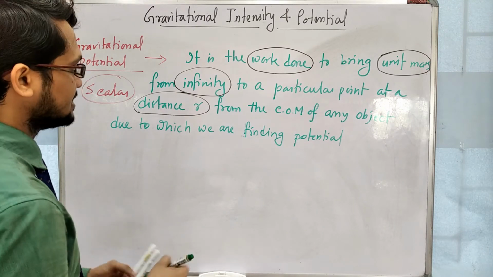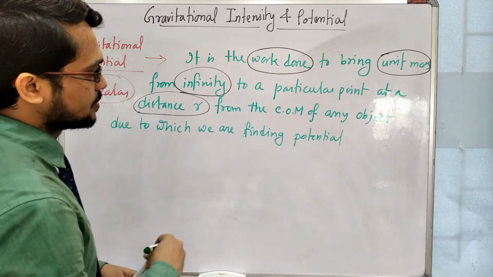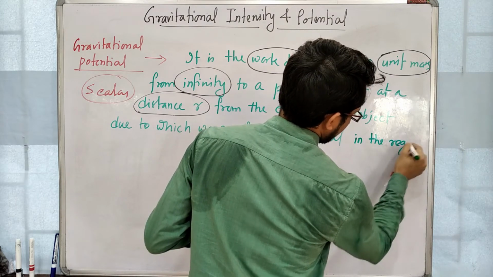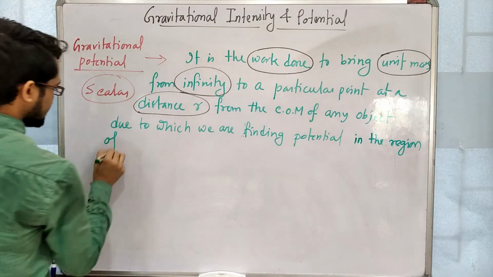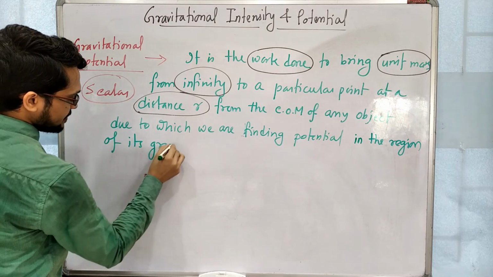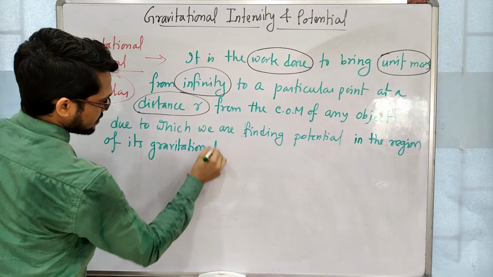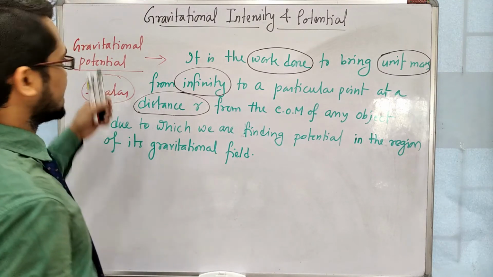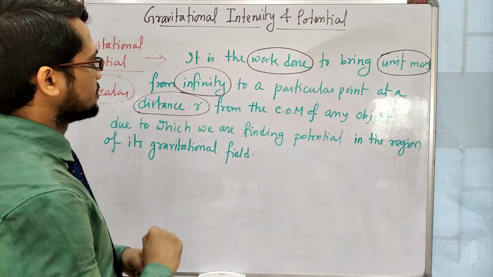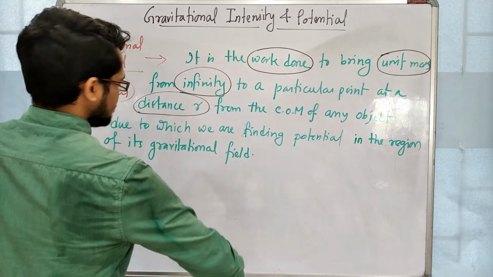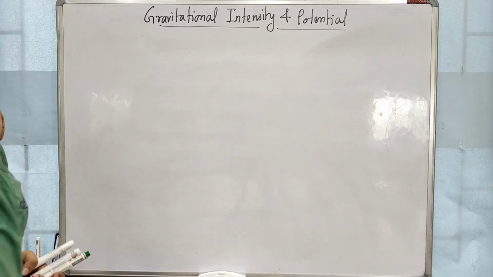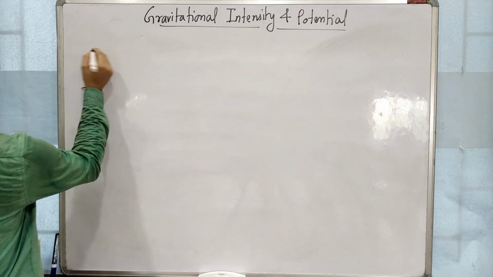A small change I am doing, due to which we are finding potential in the region of its gravitational field. Clear? So now I am coming to the derivation of gravitational potential. This is also very, very important for your board exam. So I am erasing this. Here you will keep in mind those 4 points. Now I am starting the derivation. First of all, it is work done.